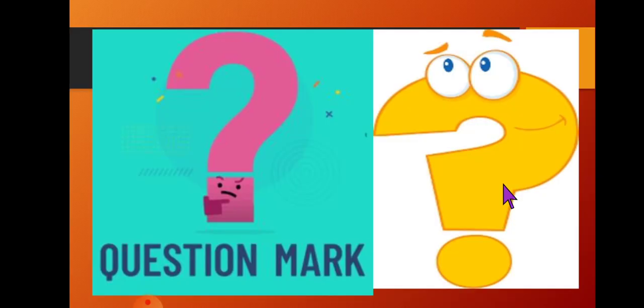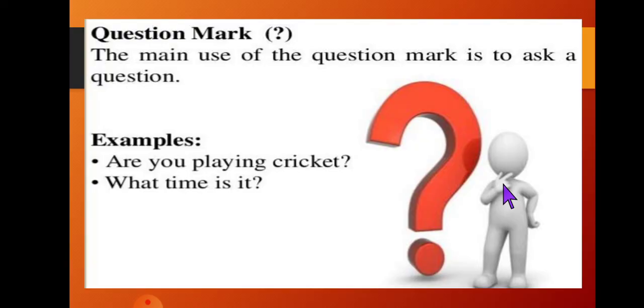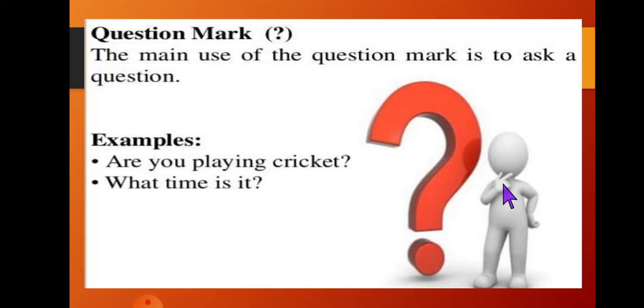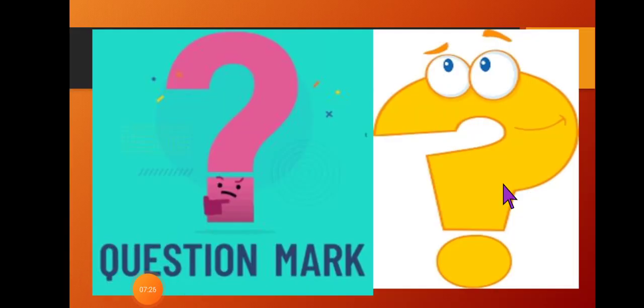Our next punctuation is the question mark. You can see this is the symbol of a question mark. What is the spelling of question mark? QUESTION, question, MARK, mark. This is the symbol of a question mark. This is our third punctuation. How do we use a question mark?